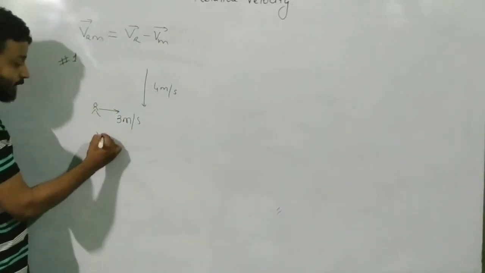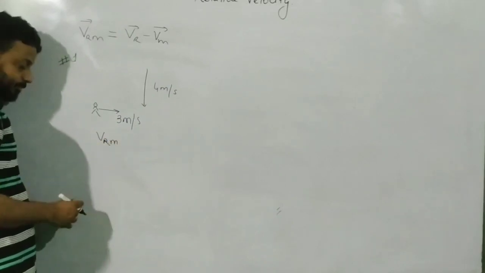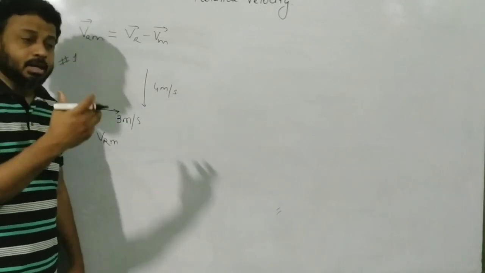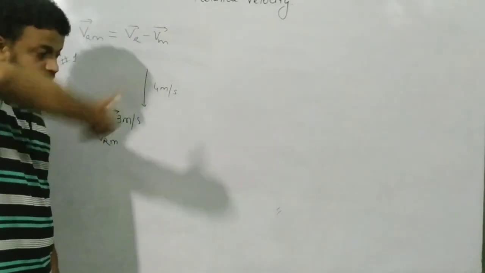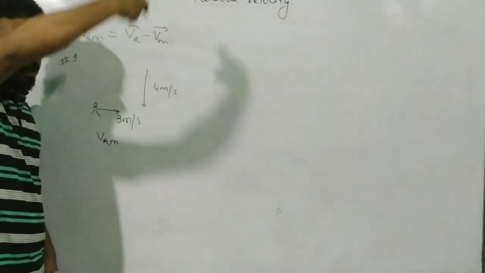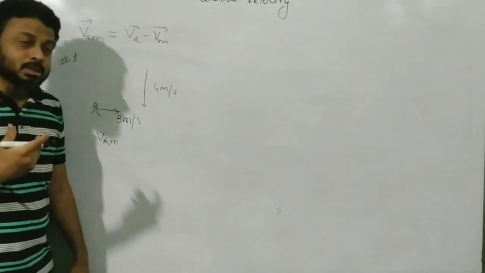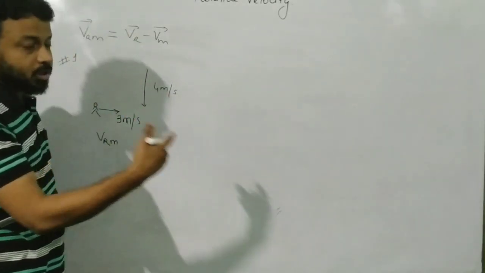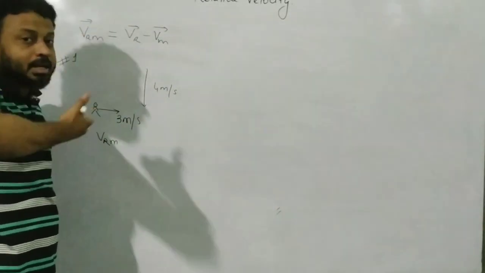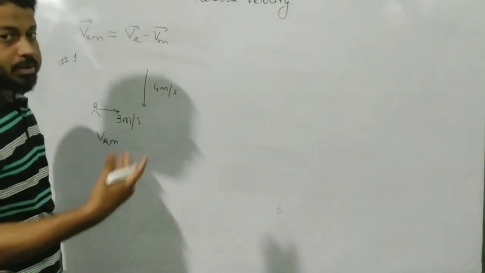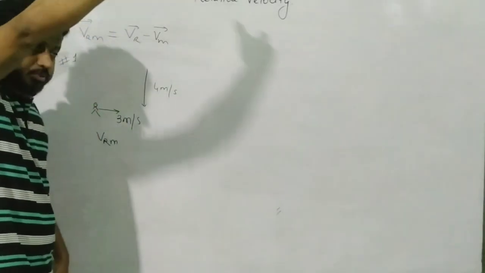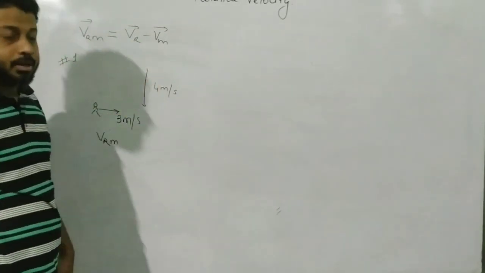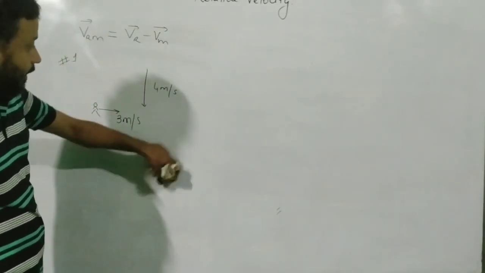Now the question is, what is the velocity of the rain with respect to the man? This is a very common behavior. Whenever it's raining and you start walking, you always feel that the rain is coming at some inclined angle. The slower you walk, the more vertical it appears to fall. The faster you walk or run, the more inclination it makes. You can especially see this effect when you are traveling in your car and looking at raindrops through the windshield, and you will find that they are inclined. Now let's try to get the answer here.